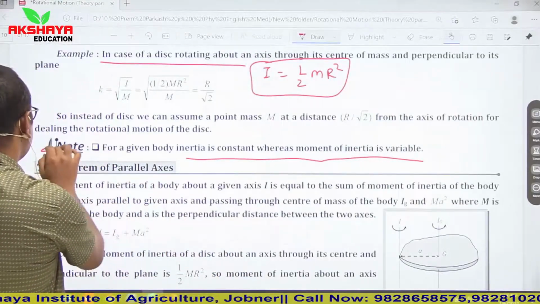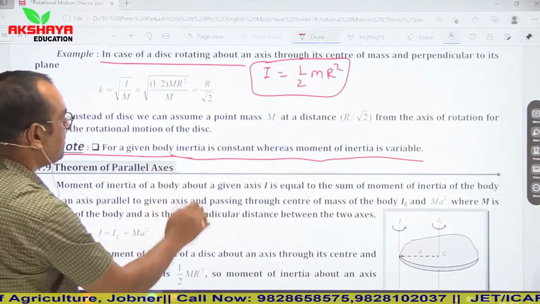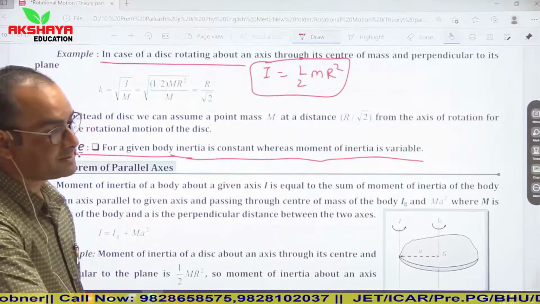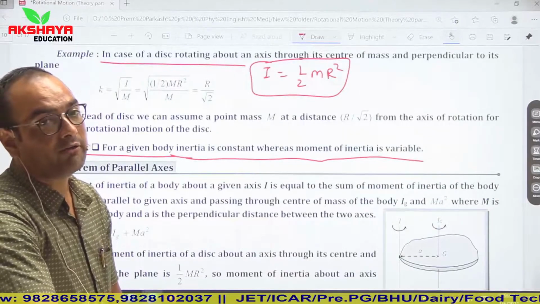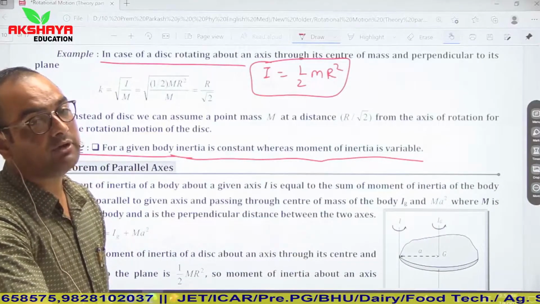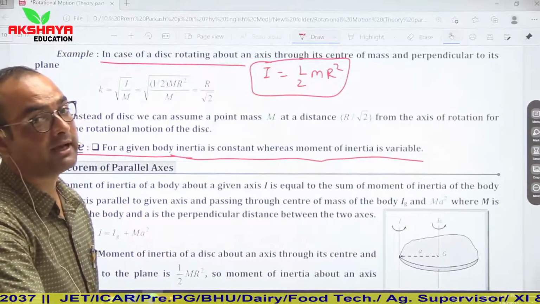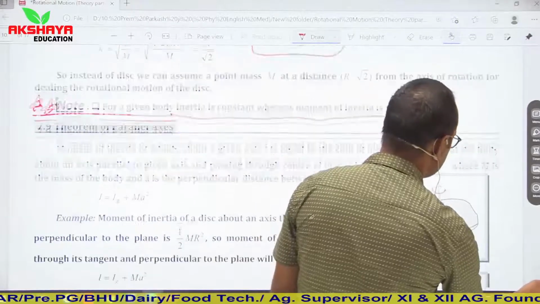So it is an important note which you have to remember for your MCQs which are based on concepts. Theorem of parallel axis. So for calculation of moment of inertia for different shaped bodies, we require two theorems. One is parallel axis theorem and another one is perpendicular axis theorem. So let us talk about these two theorems.